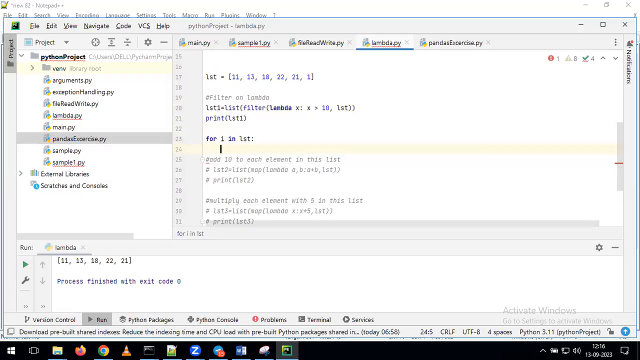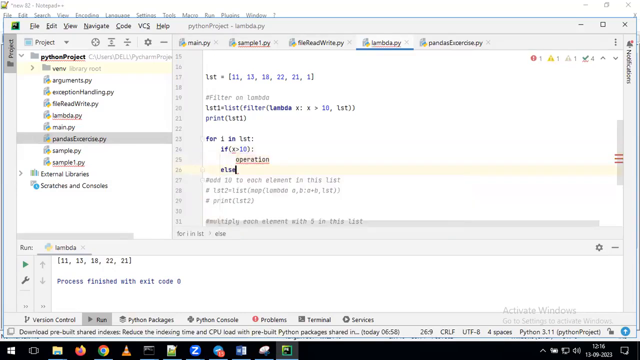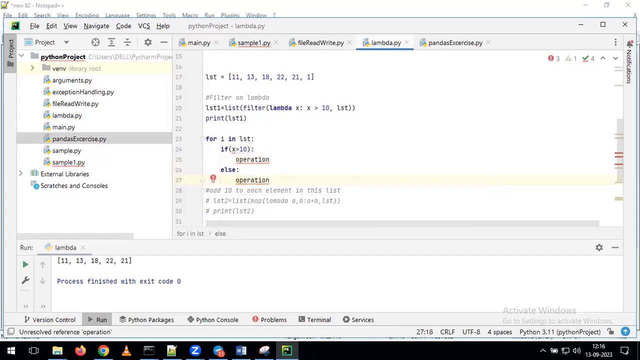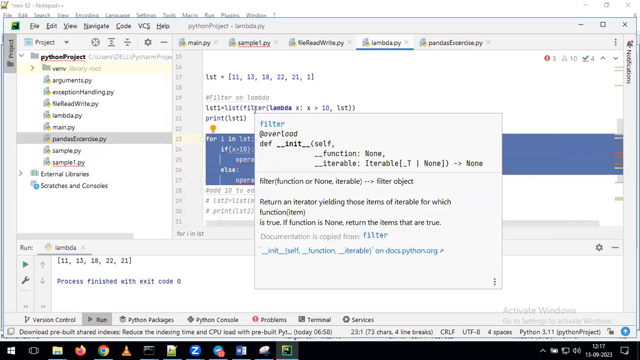So what do we have to do? Indirectly, we need to apply the if-else logic. So how do we apply the if-else logic? We need to give x greater than 10, then specify what operation you want to perform. Then we need to specify the else statement, and in the else statement, we specify what operation we need to perform. So like this, in combination with the for statement, by applying the if and else statements, we can achieve the same requirement. But instead of writing this many lines of code, in a single line, with the combination of Lambda and filter, we can achieve the same requirement. Again, I'm repeating the same thing.